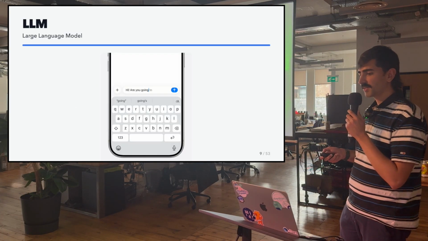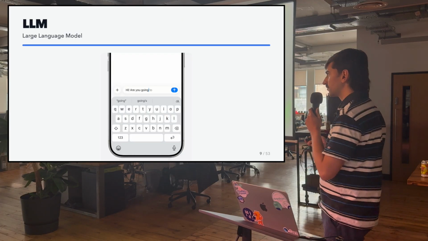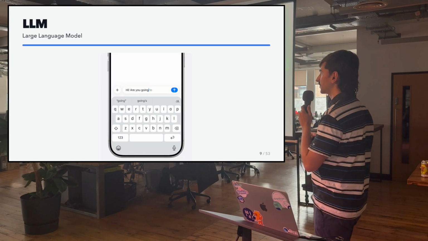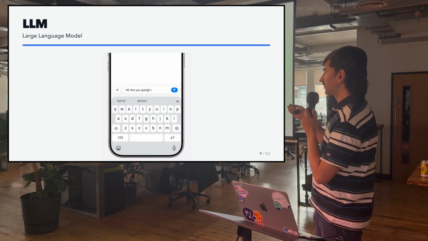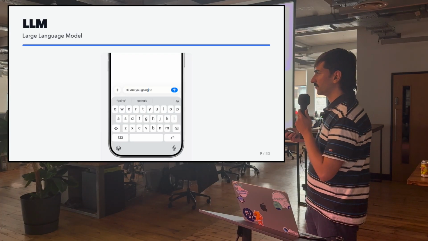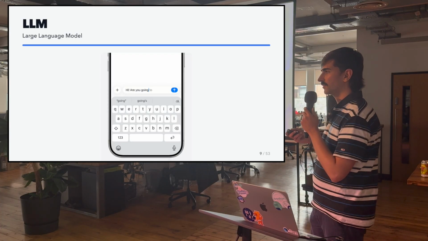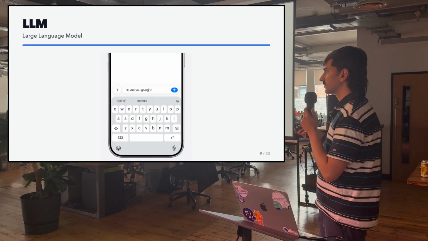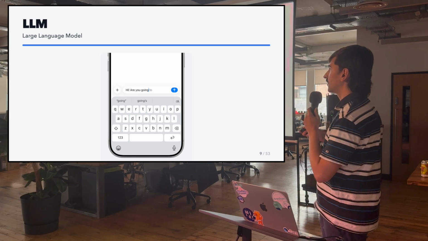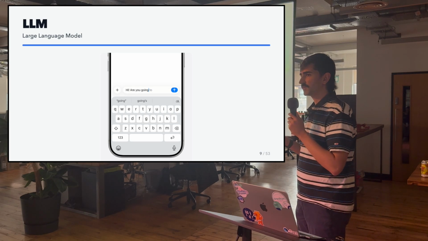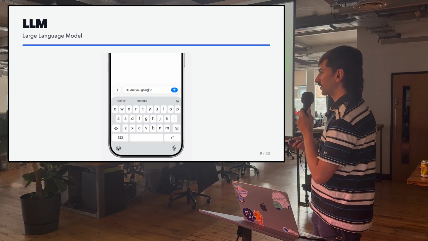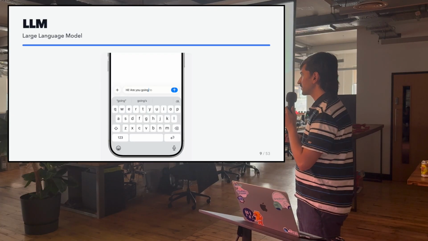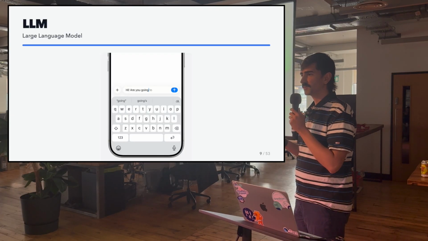First, we've got LLMs. They are very similar to predictive texting that we've had in smartphone keyboards for years, except this predictive texting is trained on a very small subset of words, and it's also trained by what you type. And it is able to predict what the next word is. LLMs are just like this, but on a much larger scale. They are trained on pretty much everything that humanity has produced so far. And instead of predicting the next word, it predicts the next token over and over and over. But for simplicity, let's say that a token is a word here.